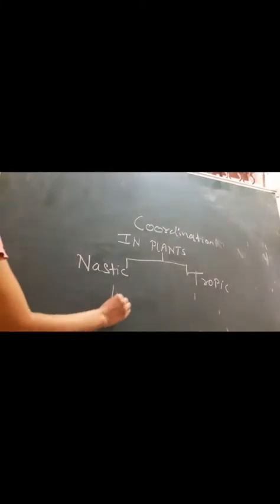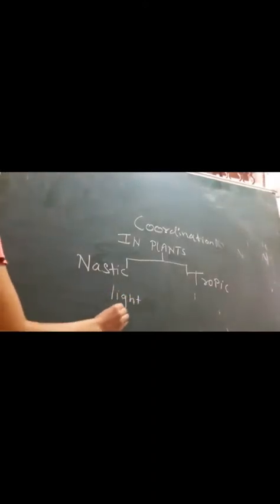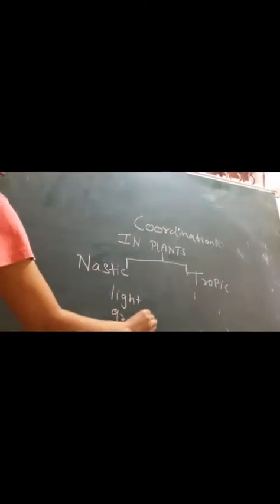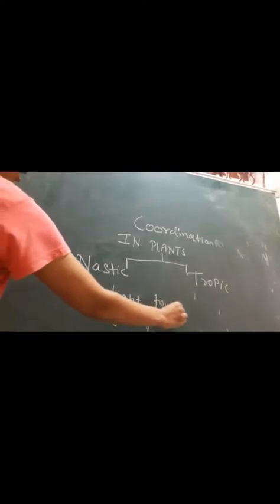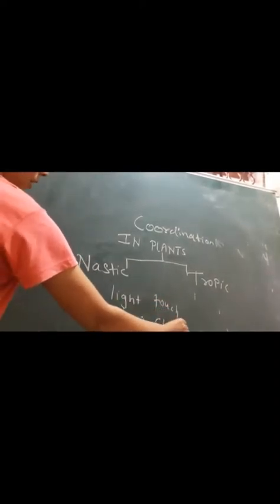chemical. So plants do not have any nervous system and do not have any sensory organ, but plants do respond to the external stimulus. As I told you just before, these stimuli can be light, gravity, touch, or some chemicals. So these are all stimuli to which a plant is going to respond.